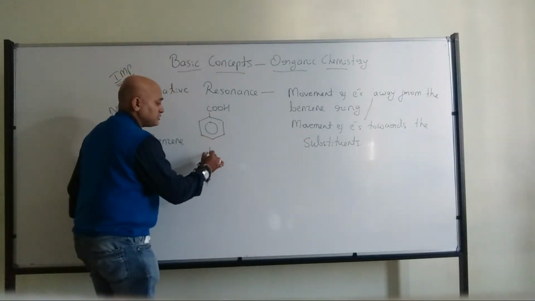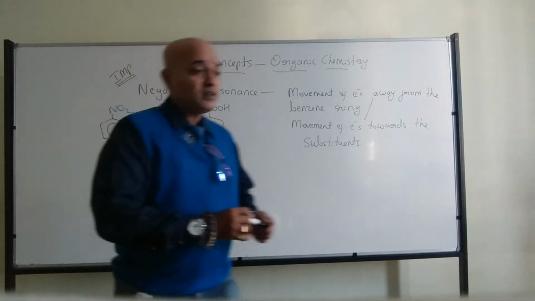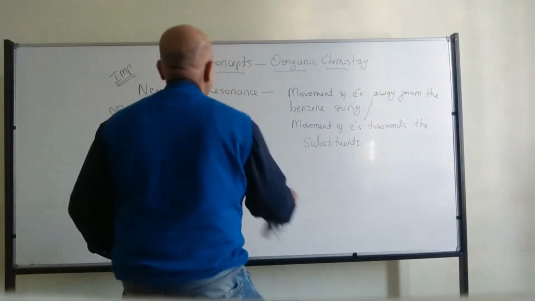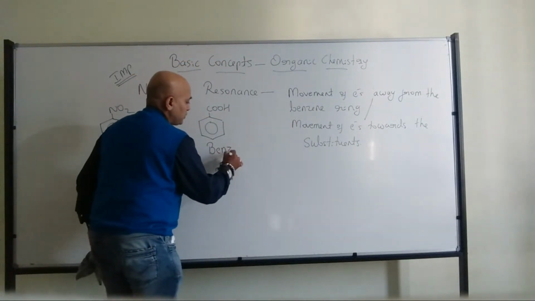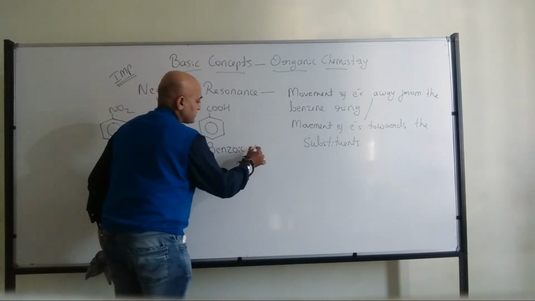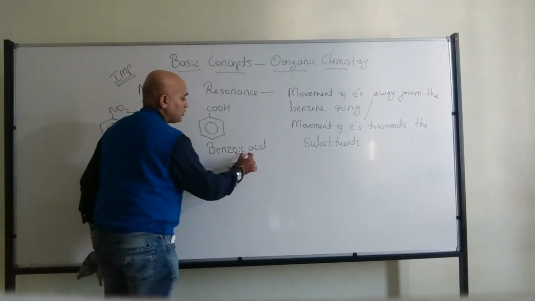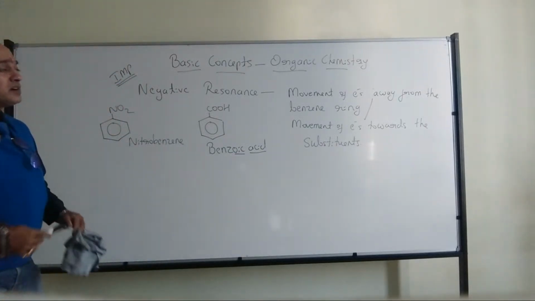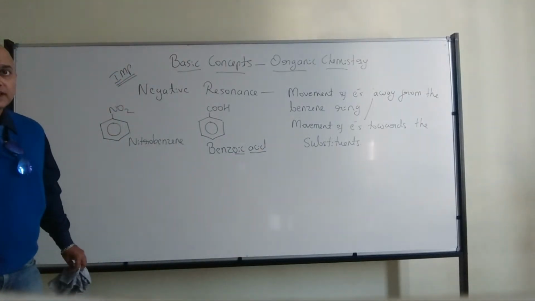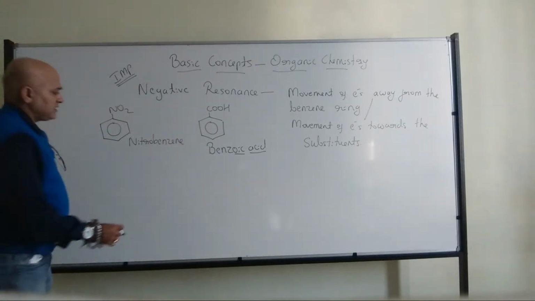Since it is attached to the benzene ring, we can call it benzoic acid. Now benzene became benzoic acid, with the ending oic acid, due to the carboxylic group.